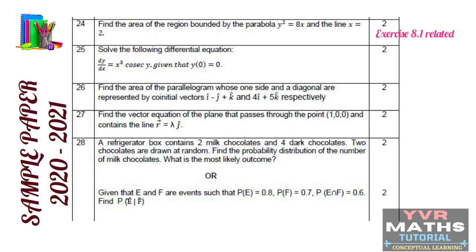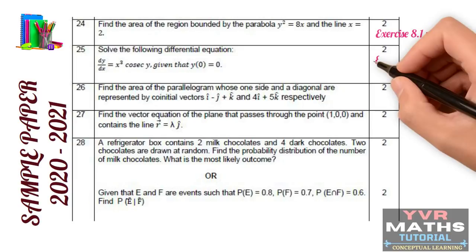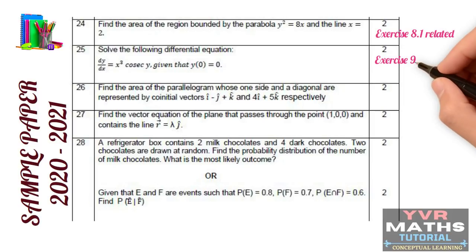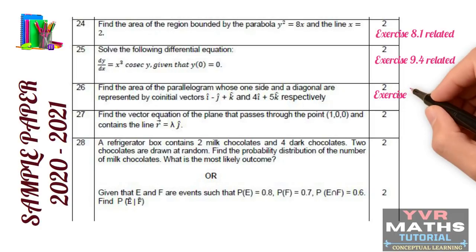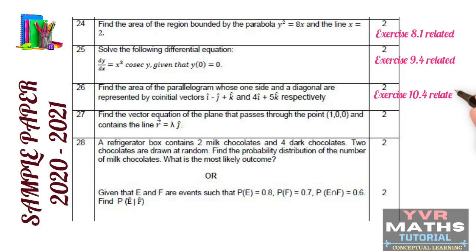Next, see question number 25. This question they taken from differential equation chapter based on the concept variable separable method. So this question is related to exercise 9.4. See next question, question number 26. This question they taken from the chapter vector algebra. This question is based on the concept vector or cross product of two vectors, which is related to exercise 10.4.